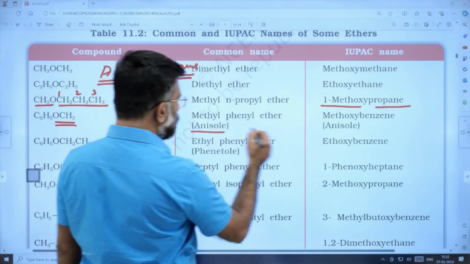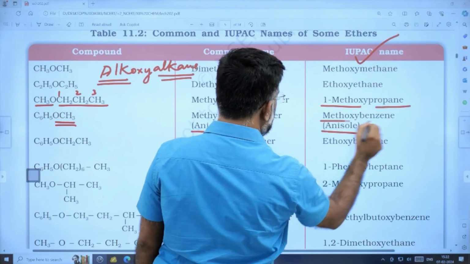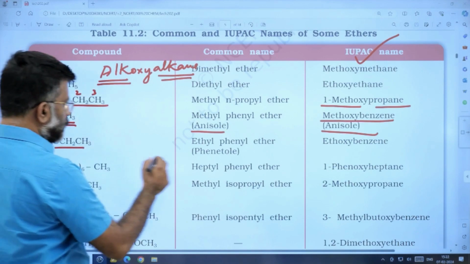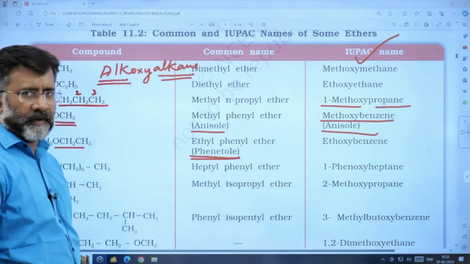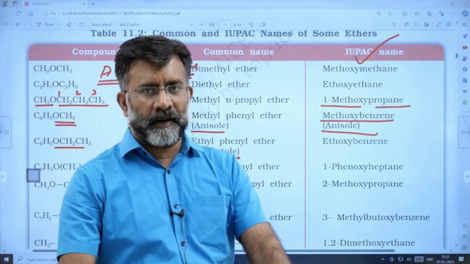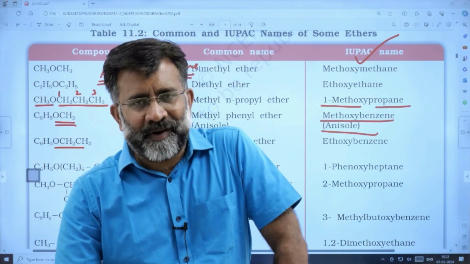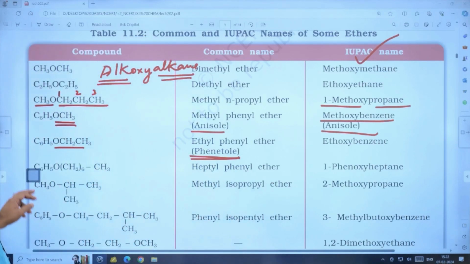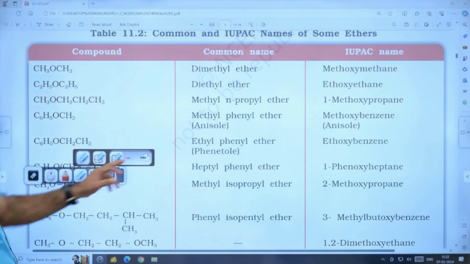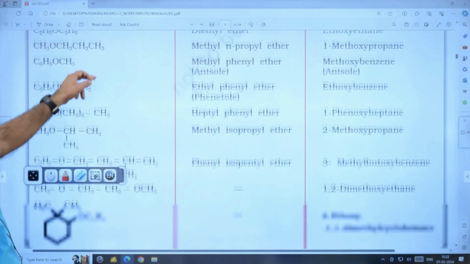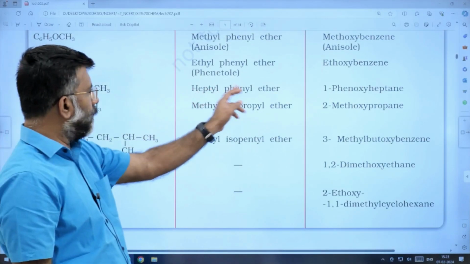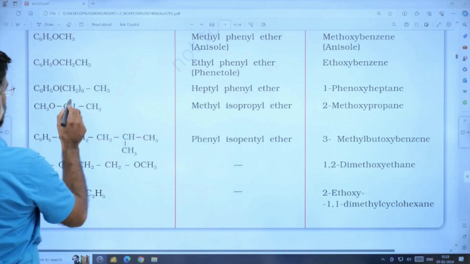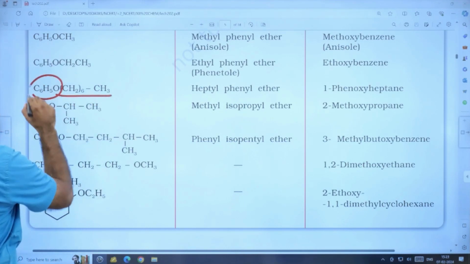This is the very popular one, anisole. Anisole itself is an IUPAC accepted name, and the systematic name is methoxybenzene. While ethoxybenzene is called phenetole. Methoxybenzene is called anisole. Ethoxybenzene is called phenetole. Heptyl phenyl ether is 1-phenoxyheptane.